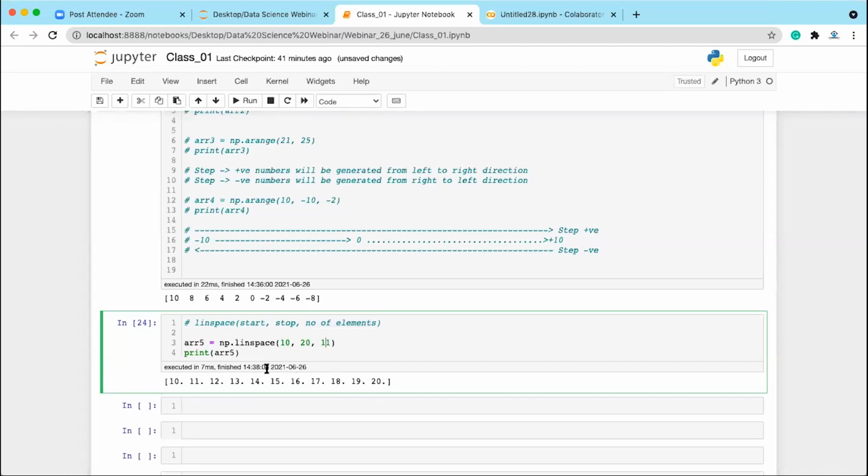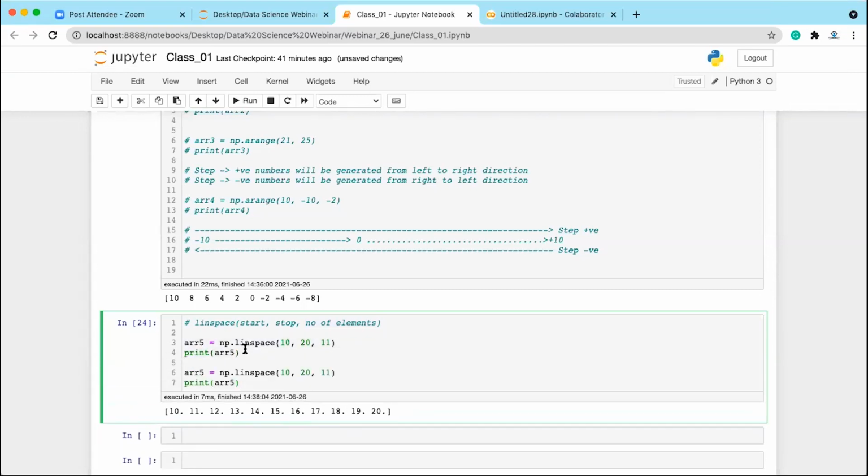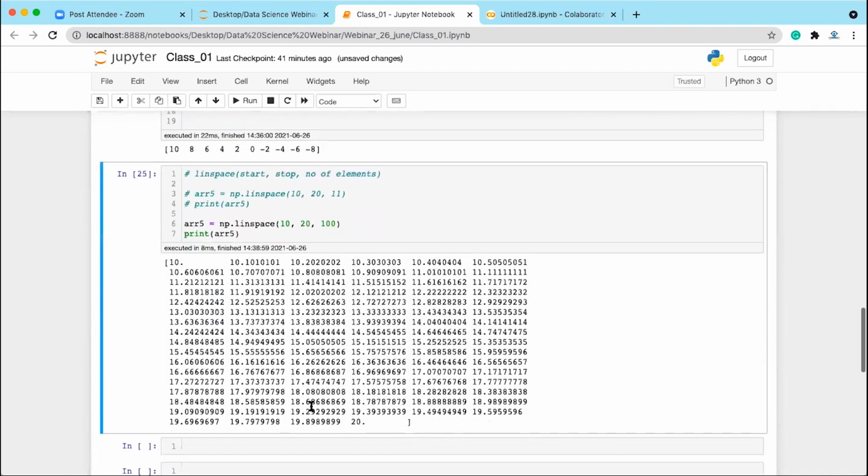It will automatically take the step size. And similarly, if you want larger values, let's say 100 values between this range, you can write 100. It will give you an array of 100 elements between the range 10 to 20. You can see it has automatically taken this step size.